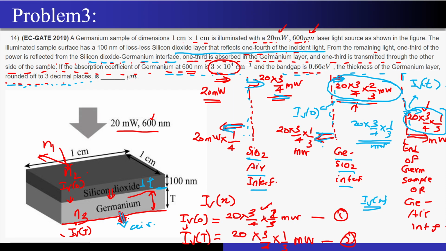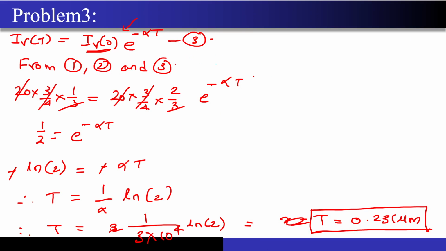What equation? I(T) is nothing but I(0) into e to the power minus alpha times T. Correct? Once you apply this equation, this is how this equation will be looking. Correct? Equation number 3. Now you just have to substitute the values. You will be left with 0.5 is equal to e to the power minus alpha T.